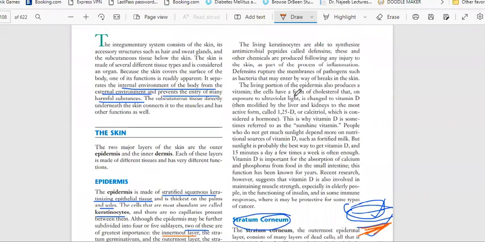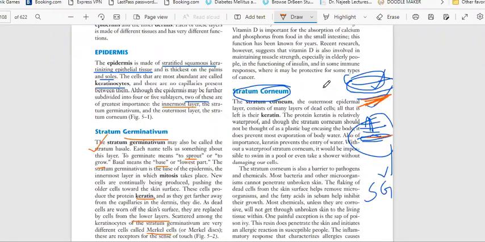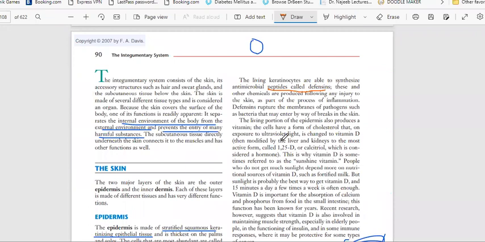And another thing we have to remember, that the living keratinocytes are able to synthesize antimicrobial peptides called defensins. What will keratinocytes do? Keratinocytes will produce one type of antibodies. Antimicrobial means whoever wants to enter into the epidermis without the permission of the skin, this will act and kill those microbes. Okay, these defensins are produced following any injury to the skin.